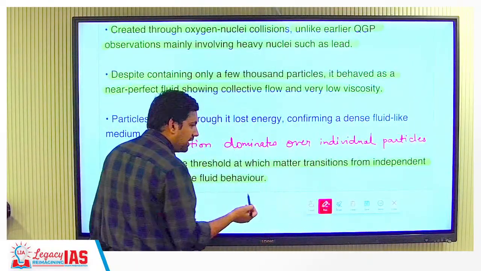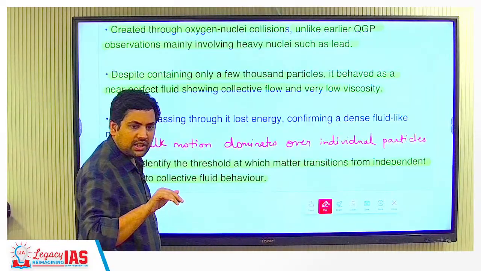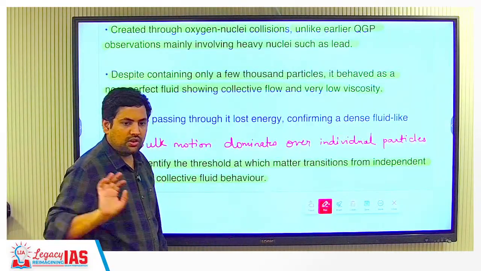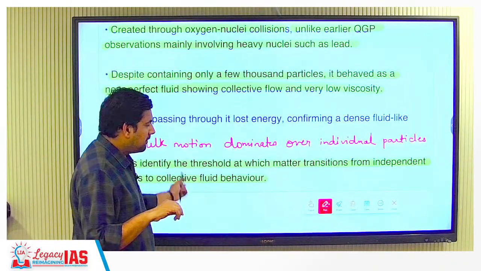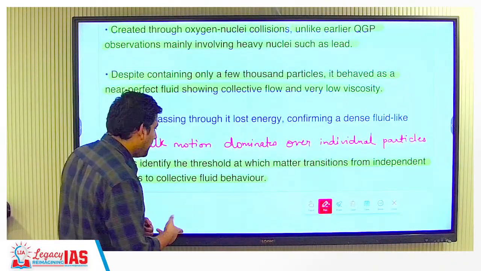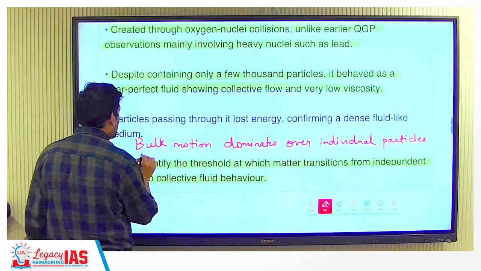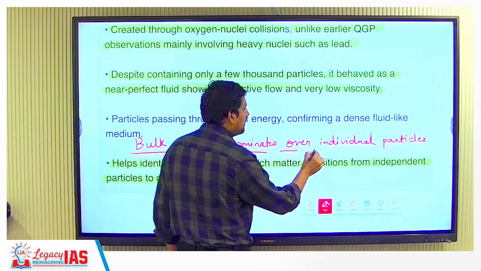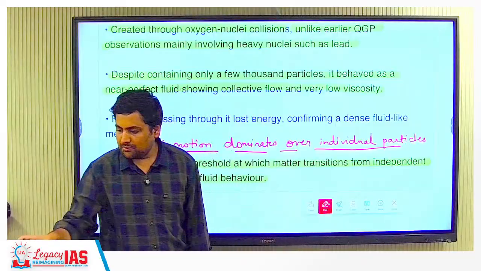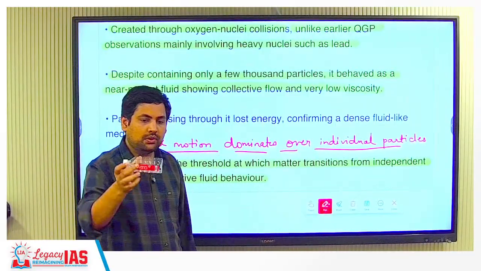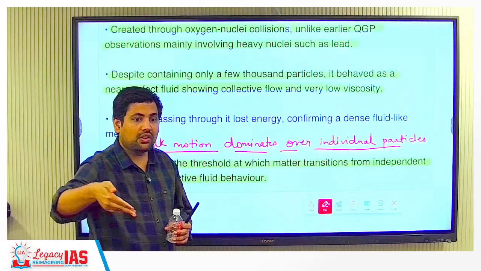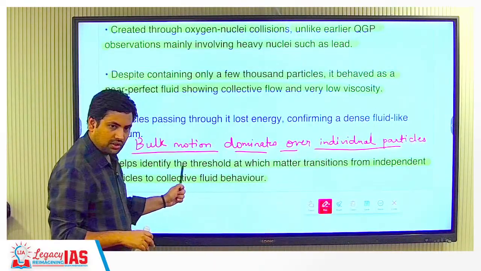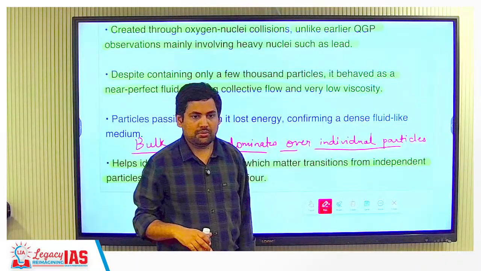So how do they know? For example, fluid you understand? This is a fluid, correct? Fluid is something that has continuous transfer of energy. Now, of course, they can't look at it. So how do they define that this is behaving like a fluid? When the bulk motion is dominating over individual particles. For example, here, if you see how it is flowing, everything is continuous, correct? You can see a continuous flow. That is, bulk motion is dominating over individual particles.